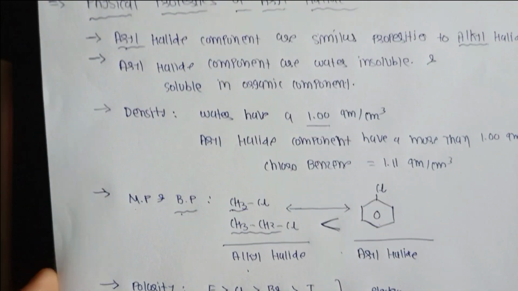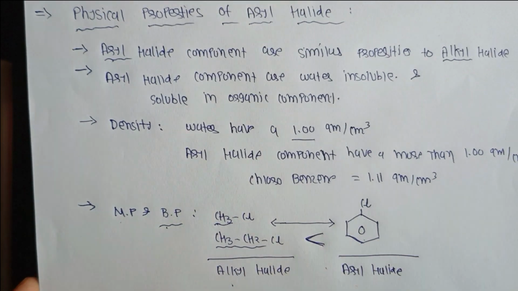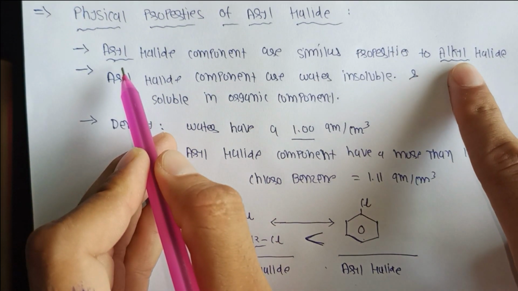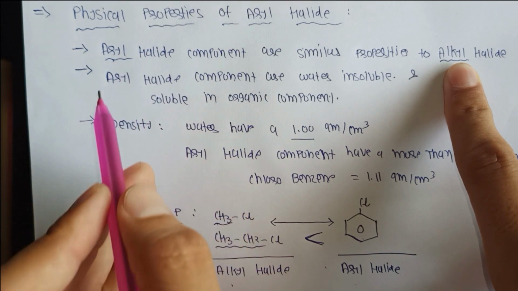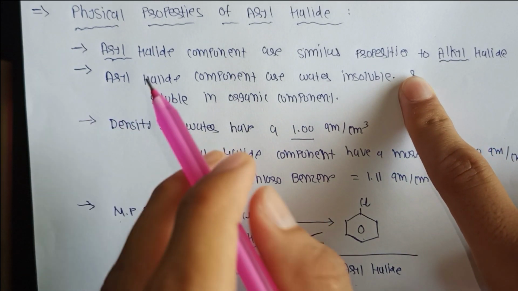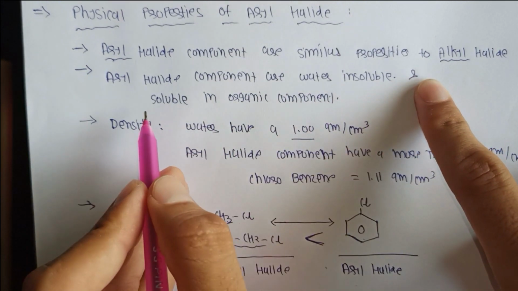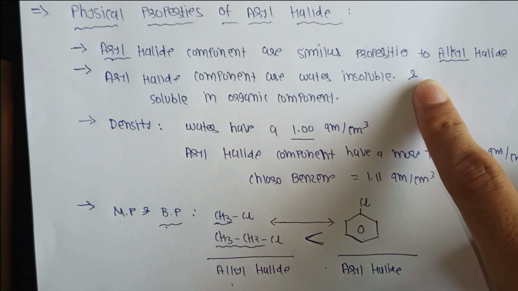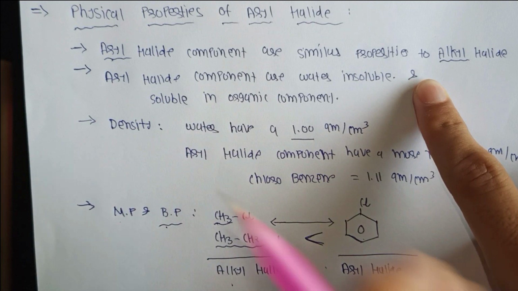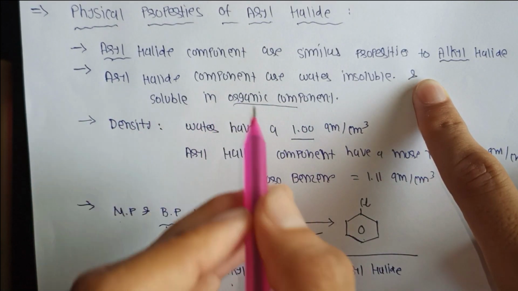Further summarizing the physical properties of aryl halide compounds: first, aryl halide compounds have similar properties to alkyl halide, meaning the same physical properties. But aryl halide compounds are water insoluble: chlorobenzene, bromobenzene and iodobenzene are water insoluble, but organic compounds like benzene, toluene and chloroform dissolve in aryl halide compounds.